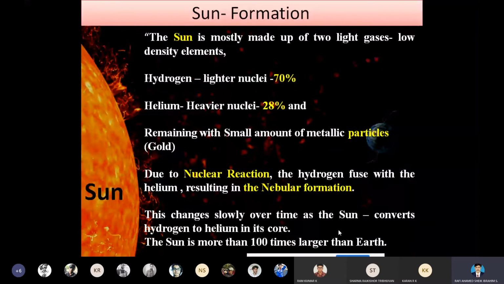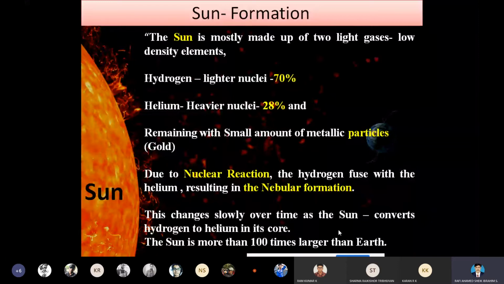These hydrogen and helium fuse with each other due to nuclear reaction. That reaction is called the nuclear fusion reaction. As a result, we get the nebular formation.